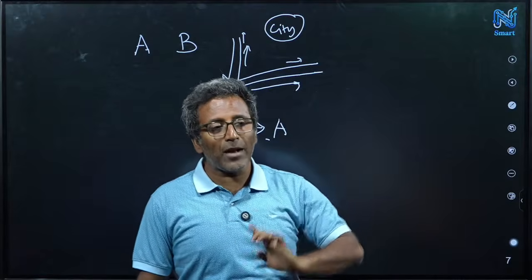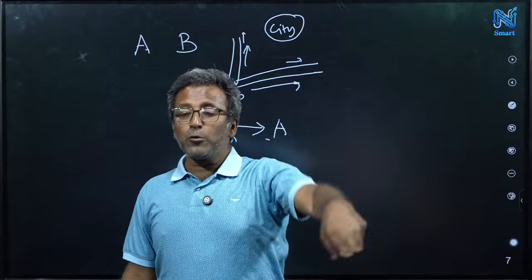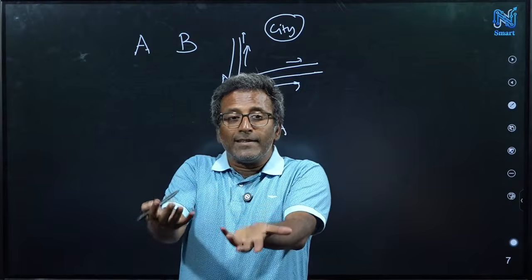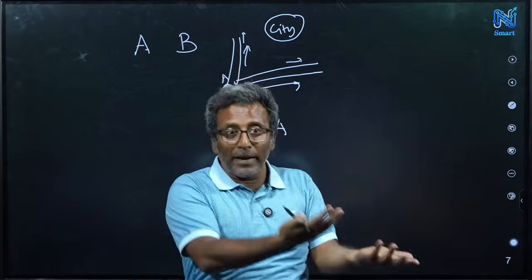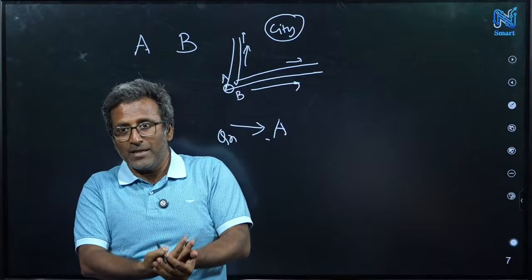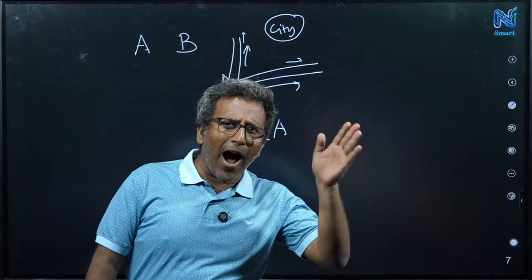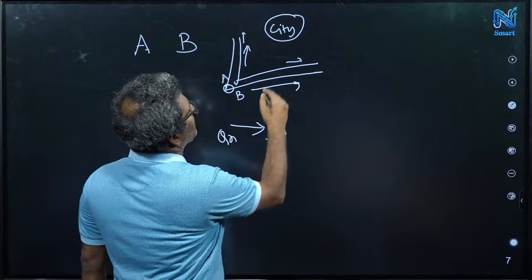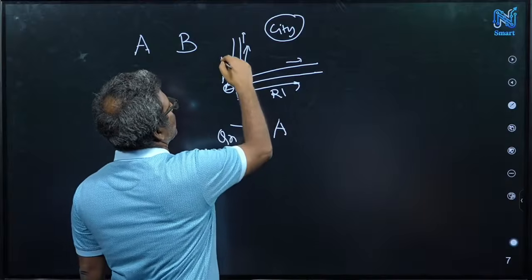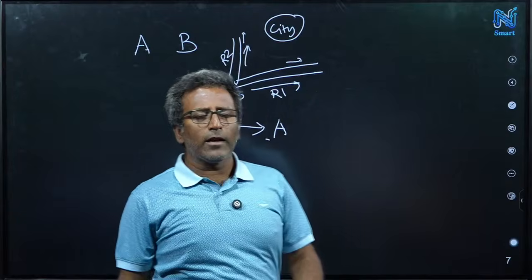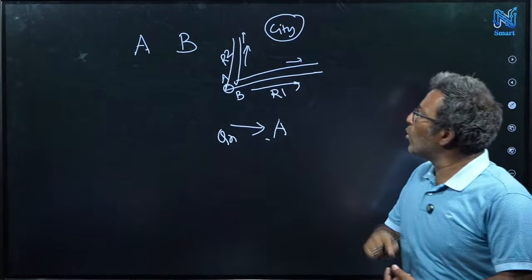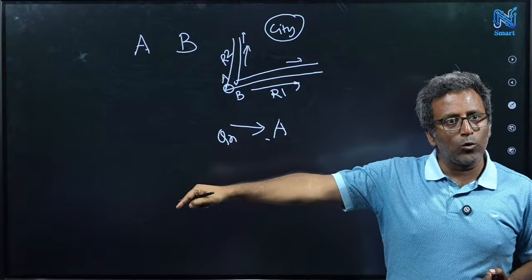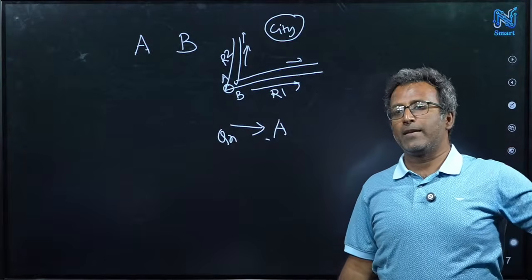You are actually asking the question to B, but you want to listen to the answer from A, not from B. So this road is road 1, this is road 2. If I ask whether road 1 goes to the city, what will be the answer of B?